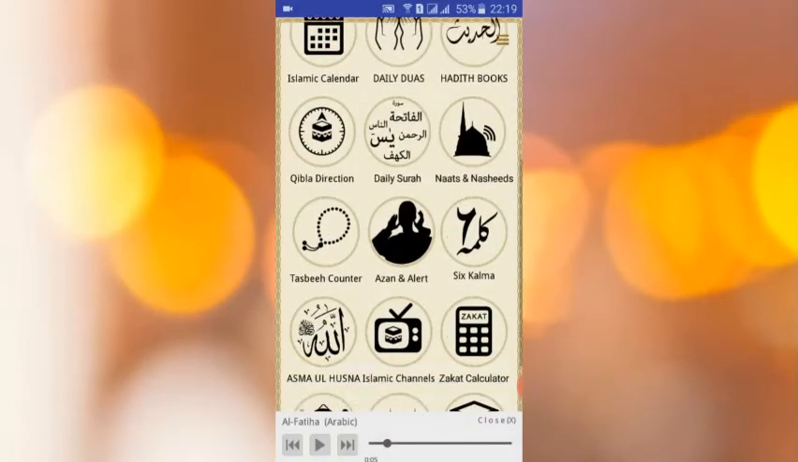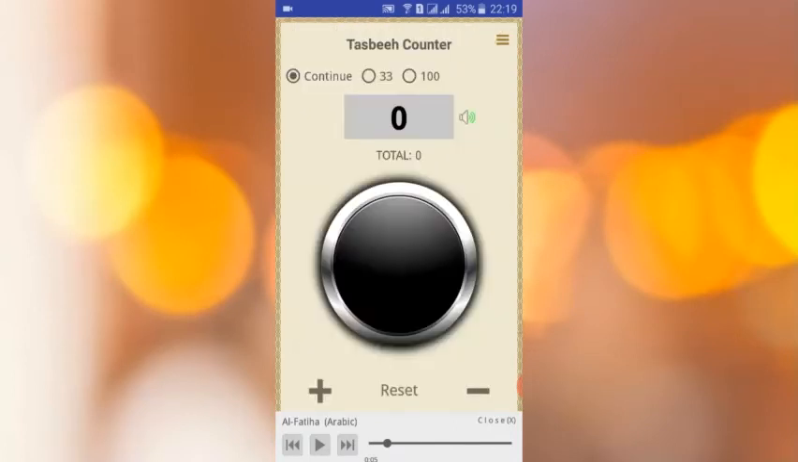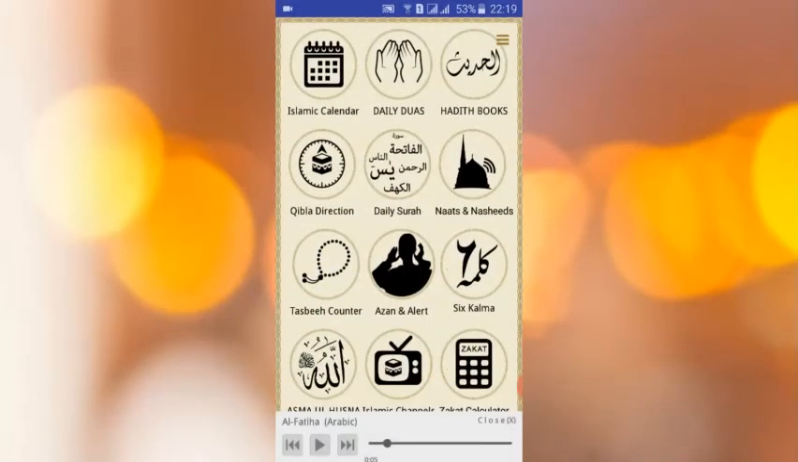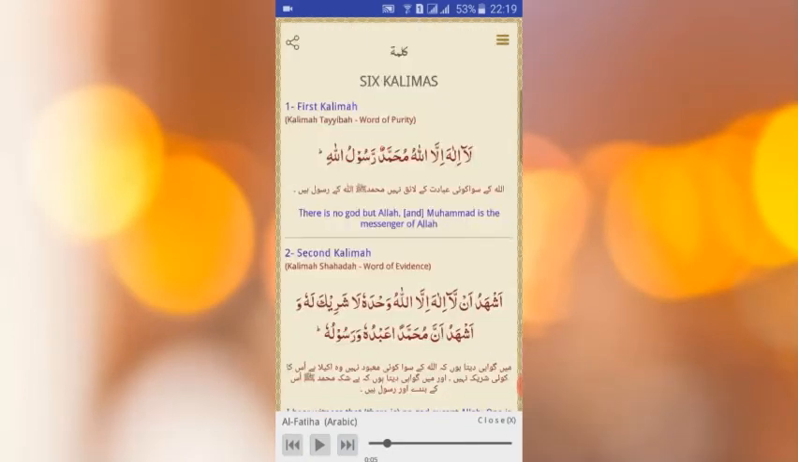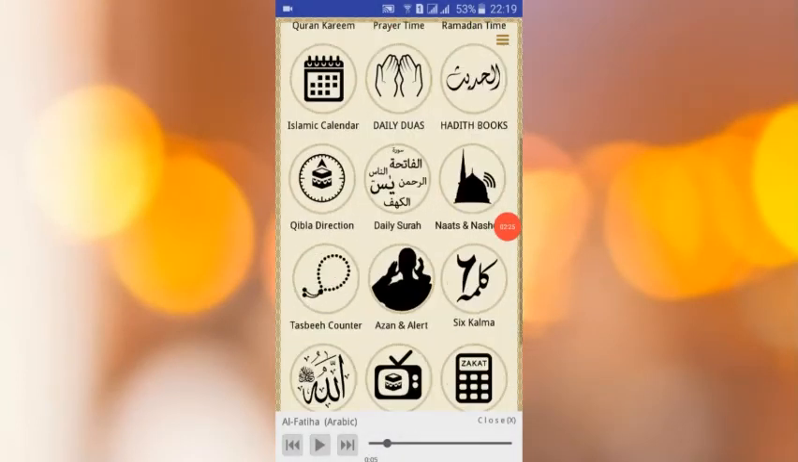And there is an Azan alarm and a tasbih counter, you can use the tasbih counter. You can use it this way when you read. In this way you can reset it, and this is very fantastic. I like this app. Naat and the 6 Kalma you can see from here. This is very fantastic.